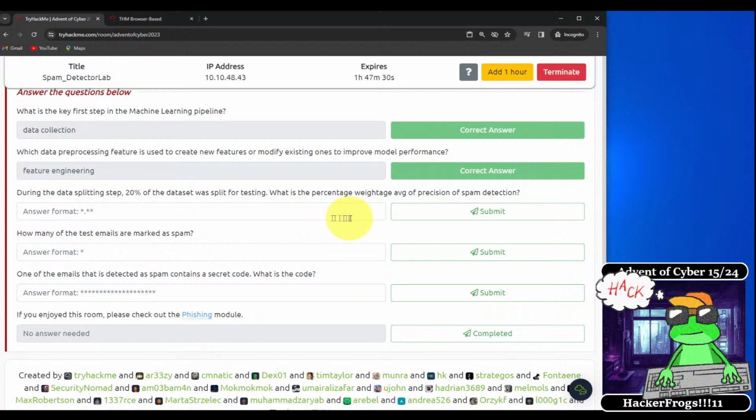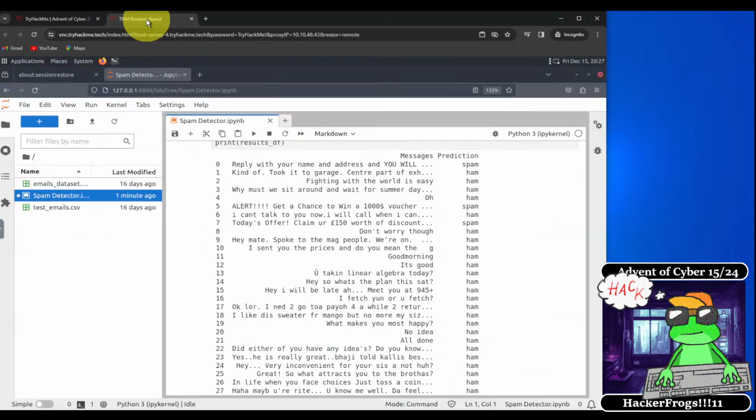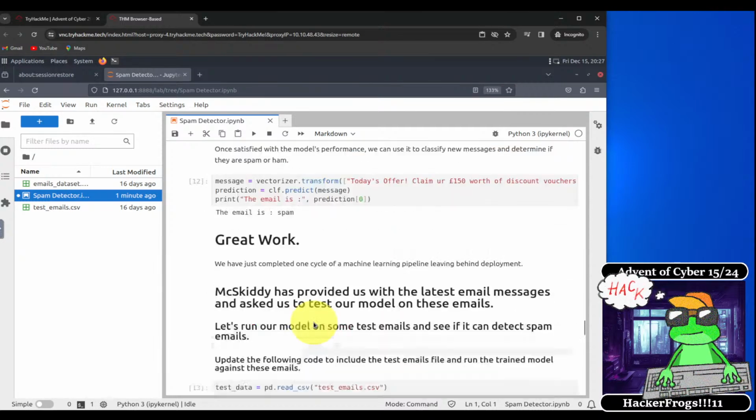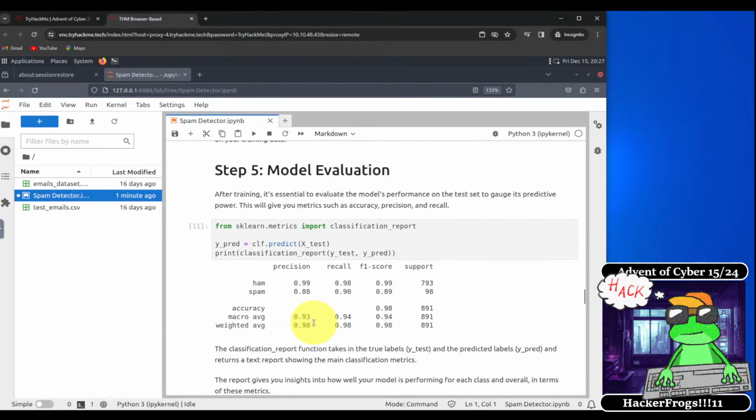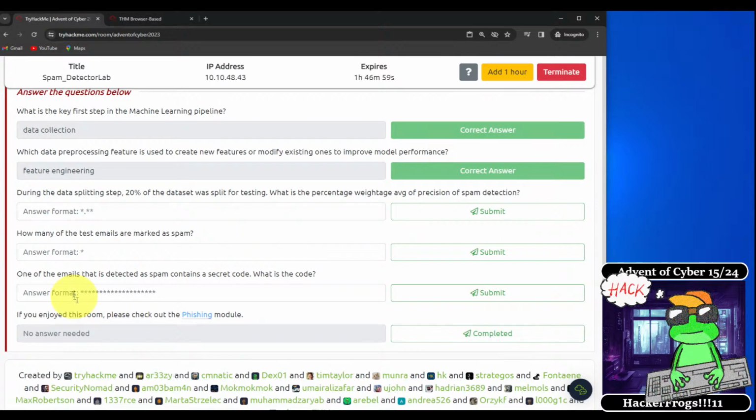What is the percentage of the weighted average of the precision spam detection? Okay, so we can get the answer for this by going back to our Jupyter notebook, and we take a look at the model evaluation portion over here. So we're looking at the weighted average, and the weighted average precision, which is what we're looking for, is 0.98. So that's what we can use for the answer here. So we go back, and it's 0.98.